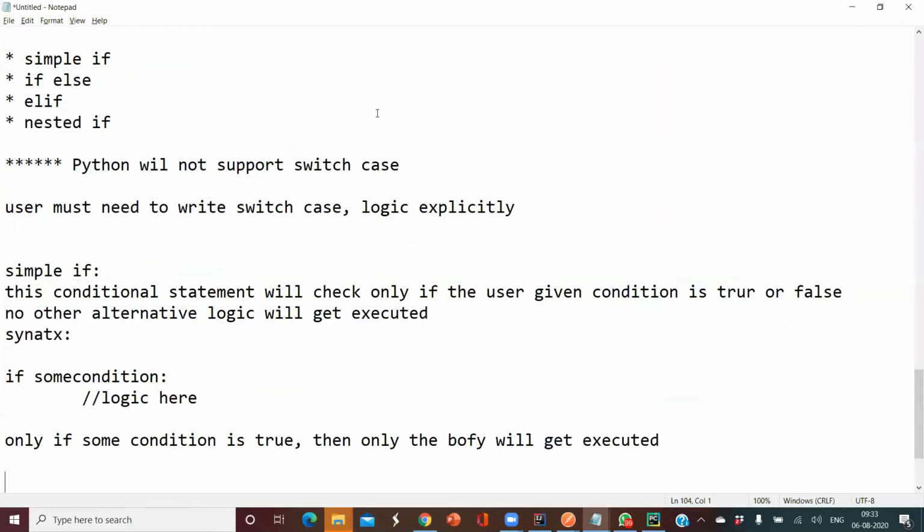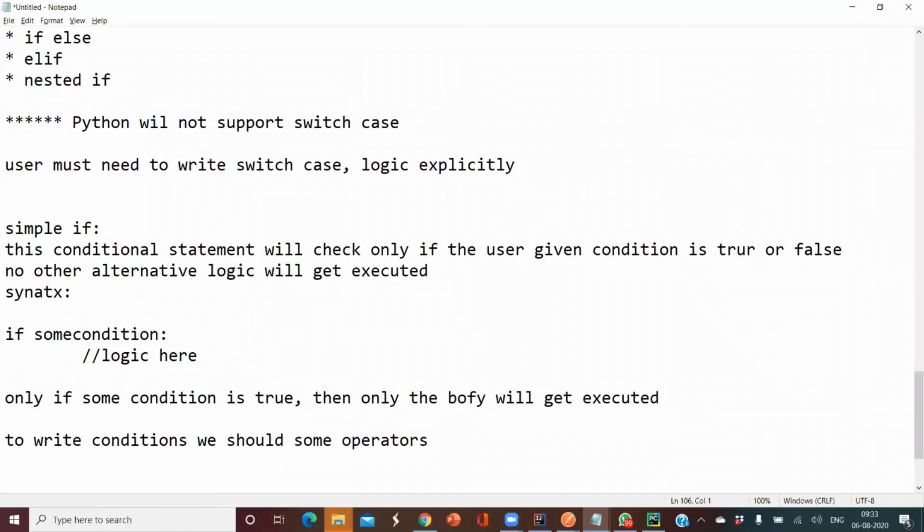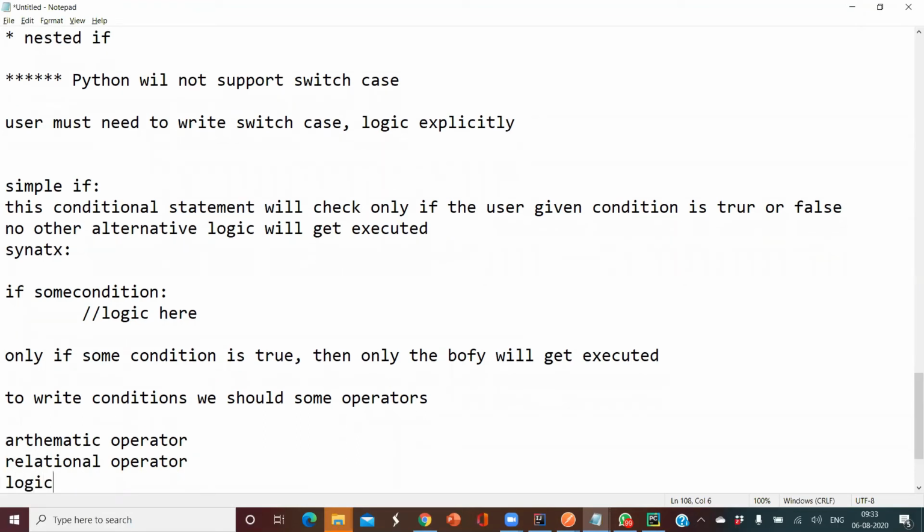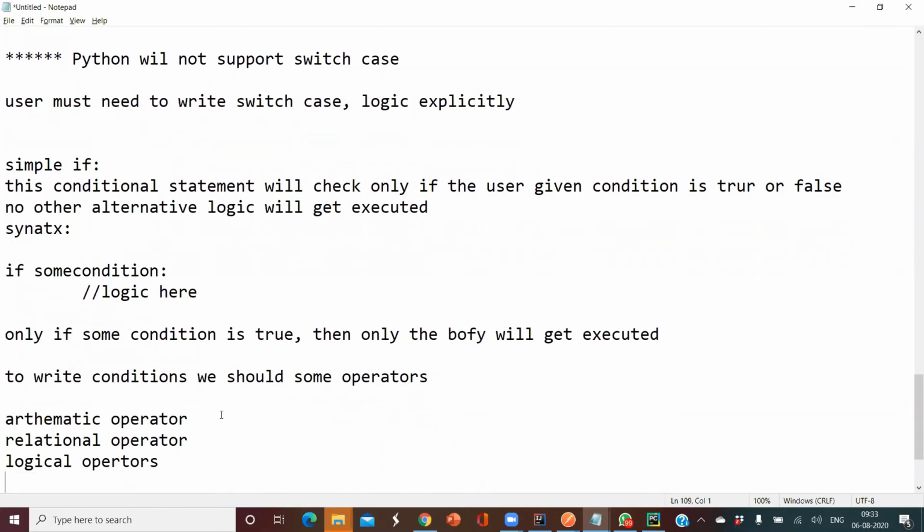So to write your conditions, we should use some operators. The operators are called arithmetic operators, relational operators, and logical operators. So we have different types of operators available. Under arithmetic operators, what type of operation can we do here?